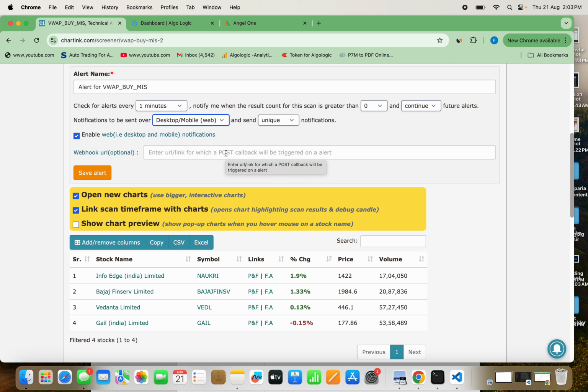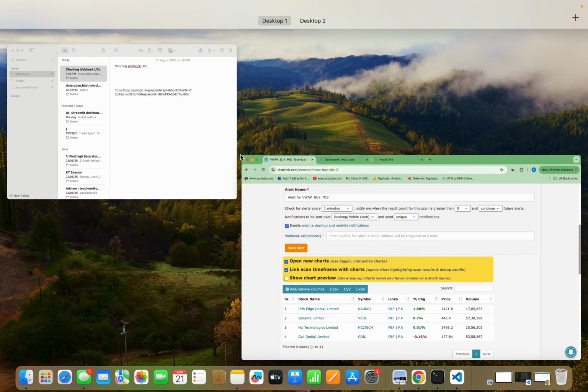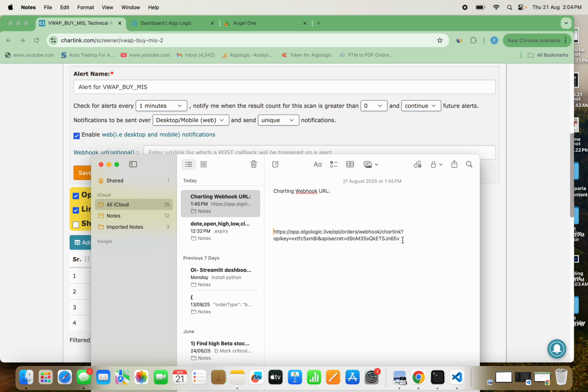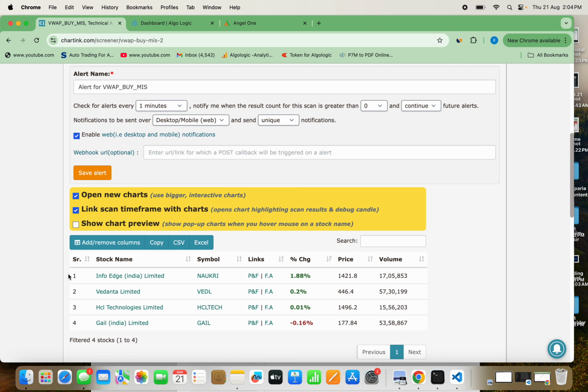Now the most important part is this webhook URL. This whole system we have designed is for all the traders who want to learn how to do automation by themselves, with any software. Right now we are learning Chartink. In case you would like to make any strategy and automate it directly into your demat account, this class is for that. So we will give you this webhook URL, and right now I will paste this webhook URL in front of you. Now this is the webhook URL. I'll just copy it from here and paste it here.